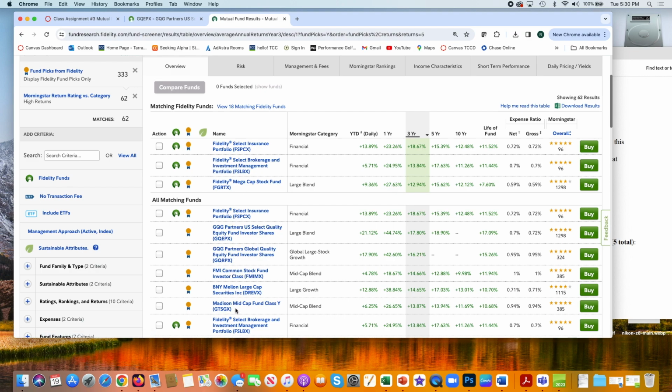Now you have diversification among diversification. The goal here is to average somewhere around 12% per year over your next lifetime of work, so you have a nice big retirement fund down the road.